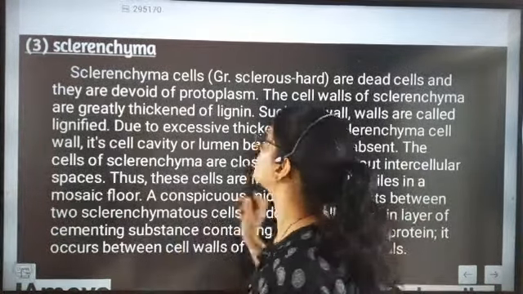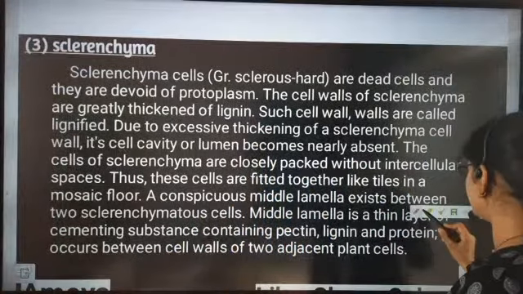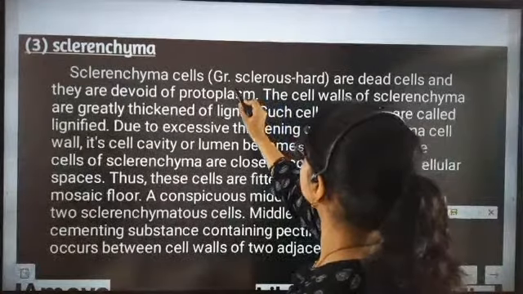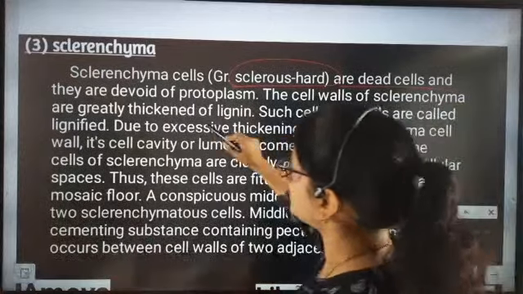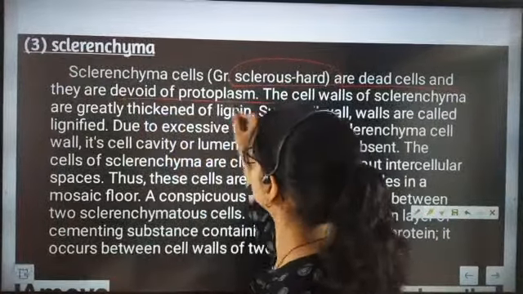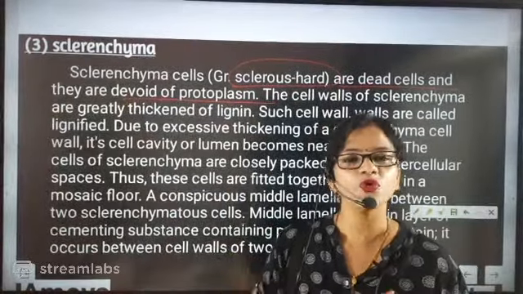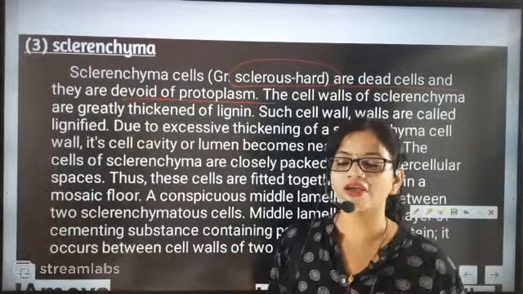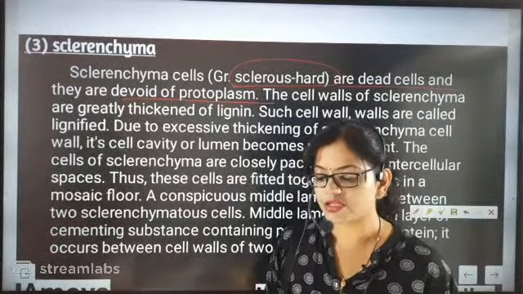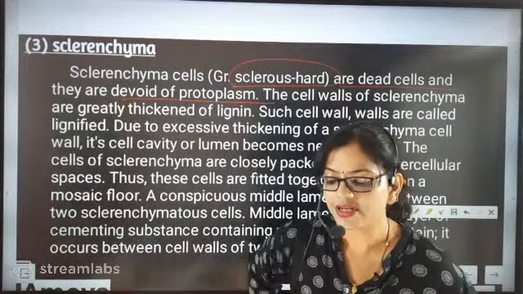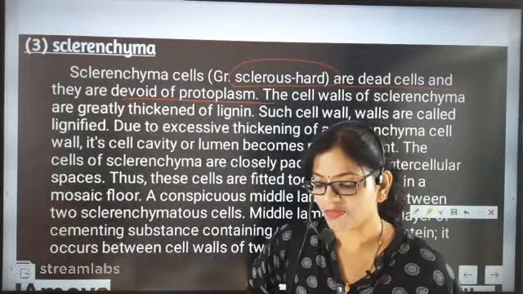Sclerous means hard, and they are dead cells, and they are devoid of protoplasm. This is the most important thing I want you all to remember beta. Devoid of protoplasm means they do not have protoplasm. What is protoplasm? Again and again I am asking this question from everyone. Who can answer what is protoplasm?